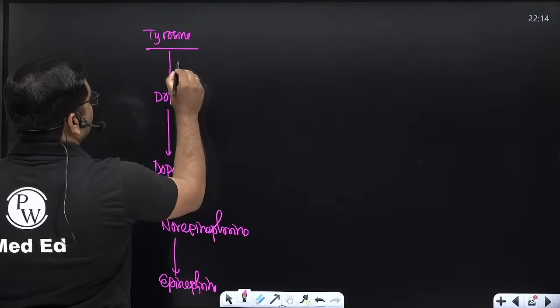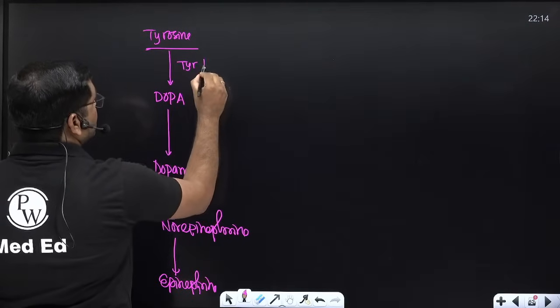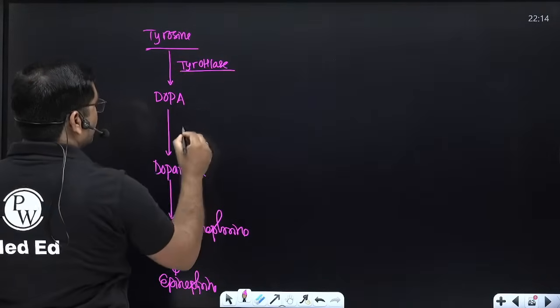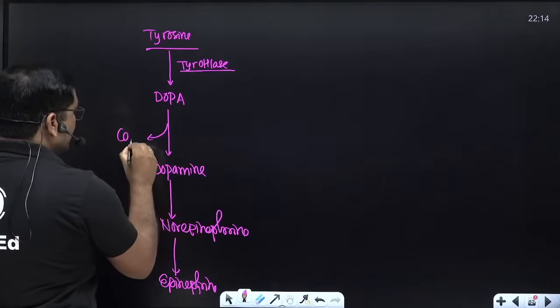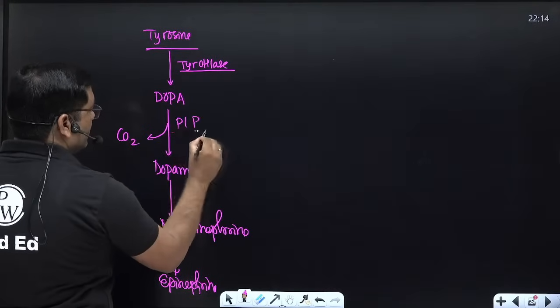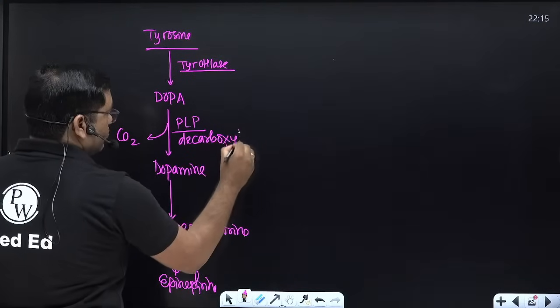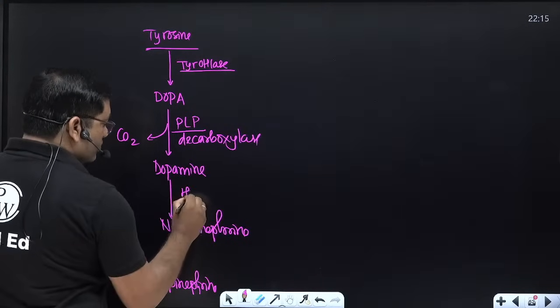Here the first enzyme is tyrosine hydroxylase. Then a decarboxylation reaction, which is pyridoxal phosphate dependent, by decarboxylase. Then dopamine hydroxylase.